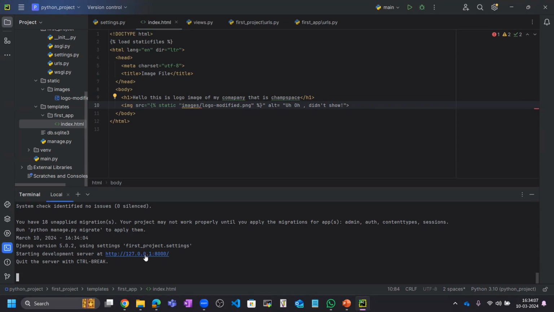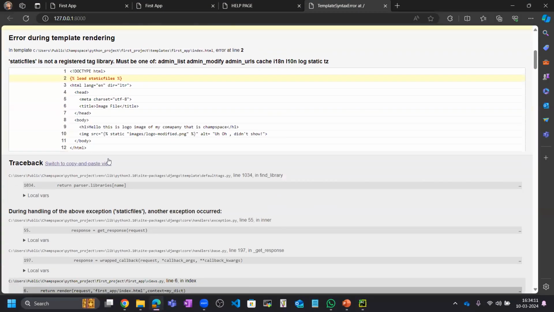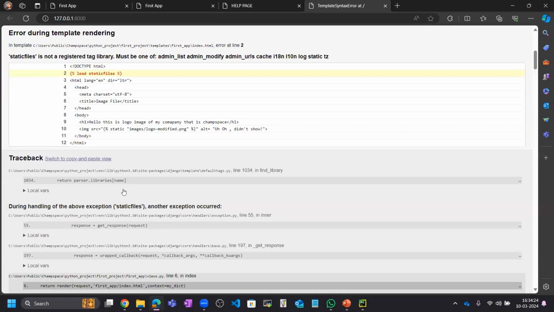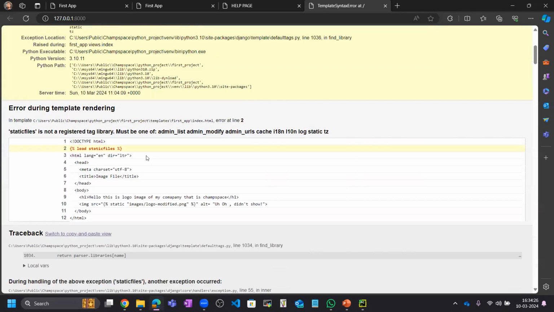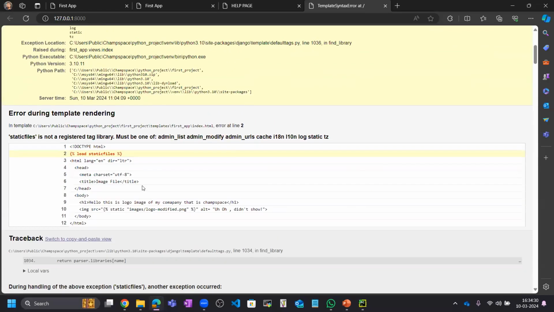Okay, server ran successfully, and now we have this error. Static files is not a registered tag library. Must be one of admin list, admin modify, admin URLs.